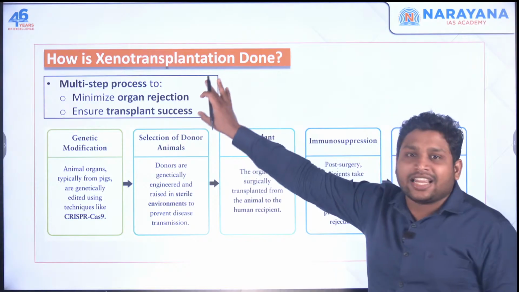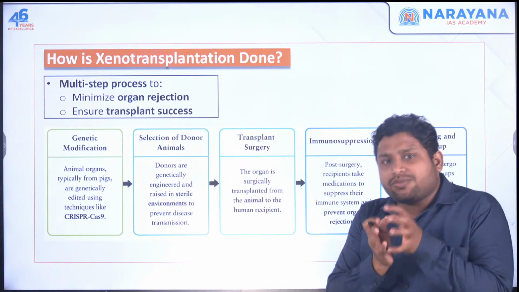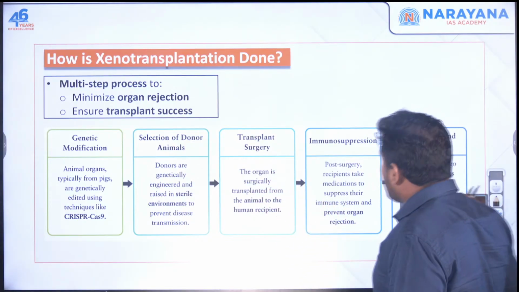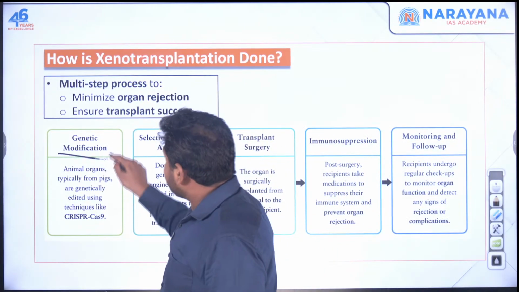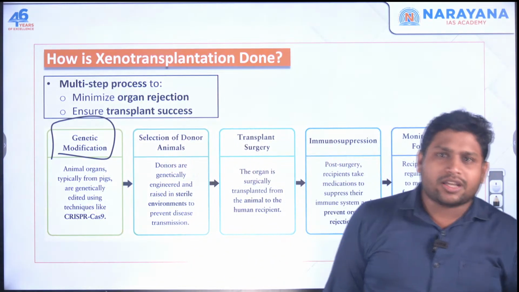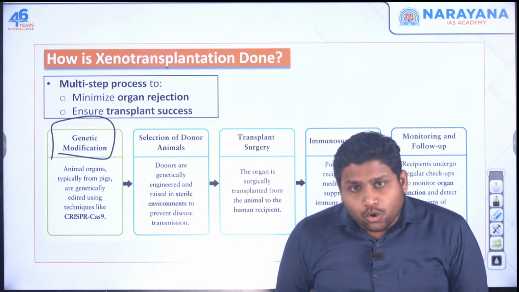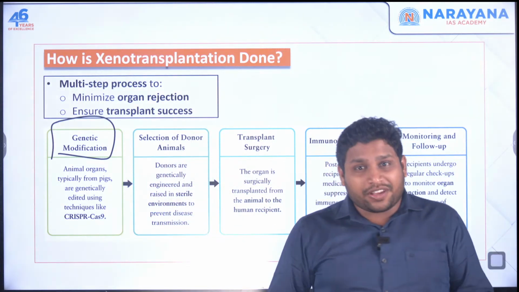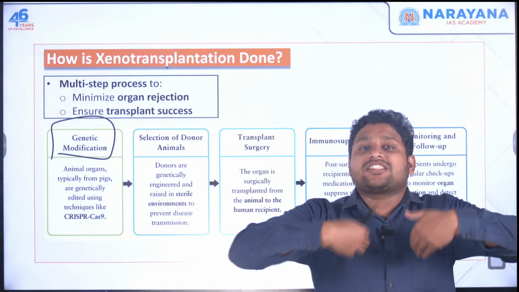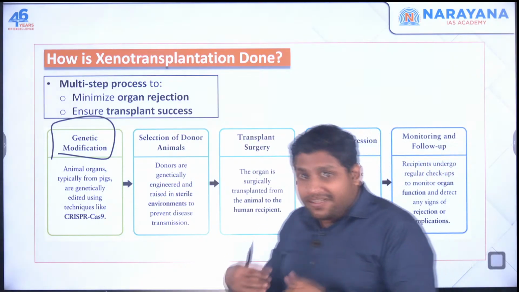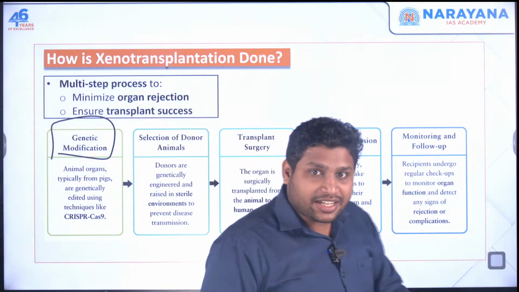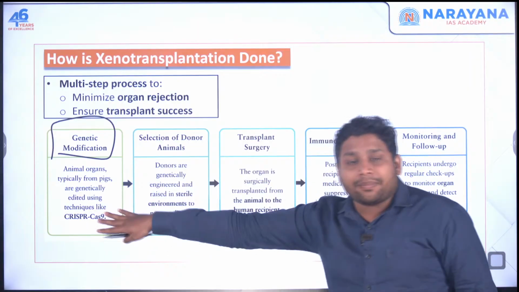This is one challenge, and that's why scientists follow a step by step approach. First they go for genetic modification. Let's say they take some organ, tissue or cell from a pig. They want this part to be accepted by my body, so they will add some genes from my body to it. They'll make modifications at the genetic level so that it is accepted by my body.